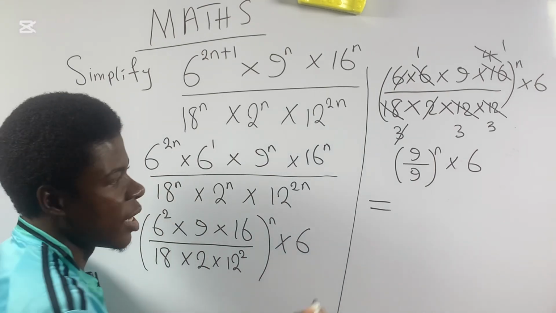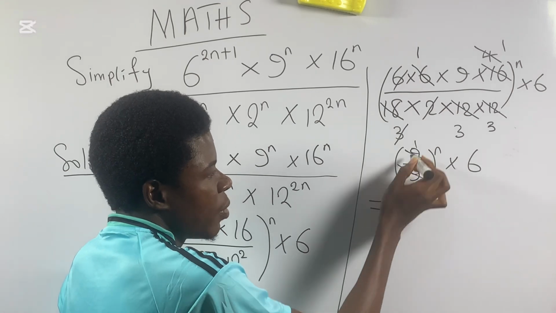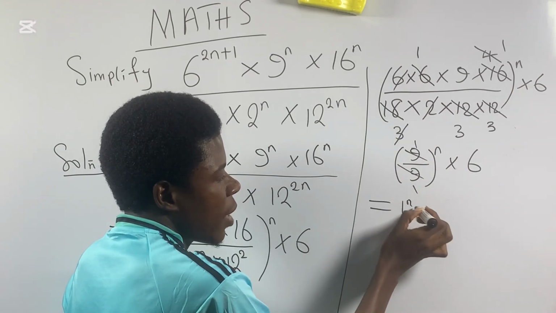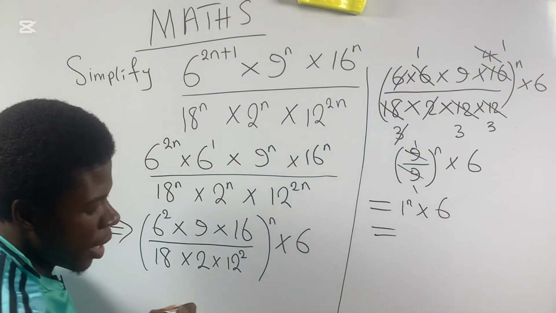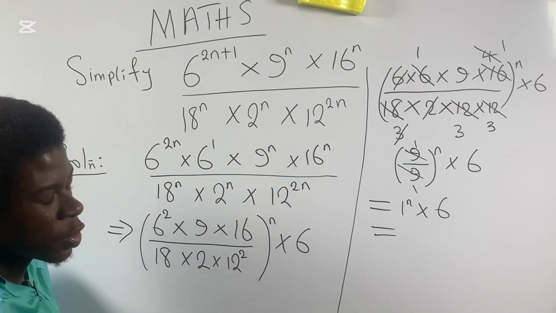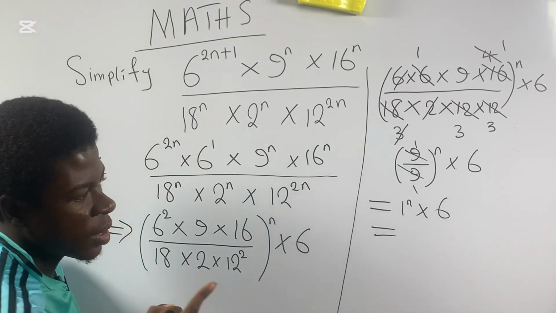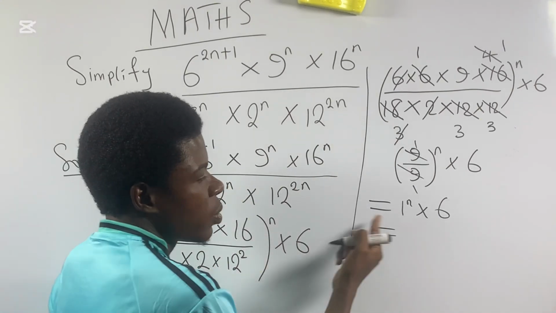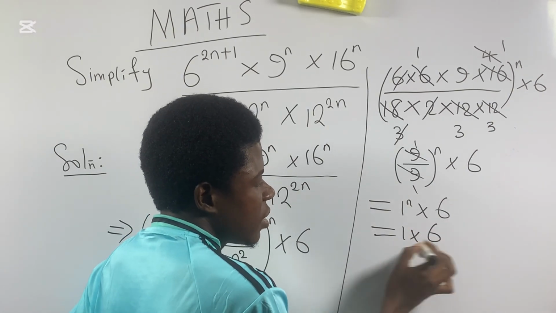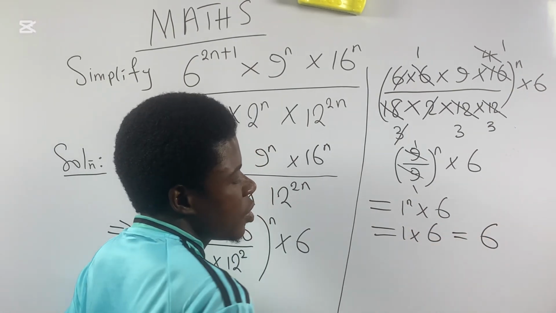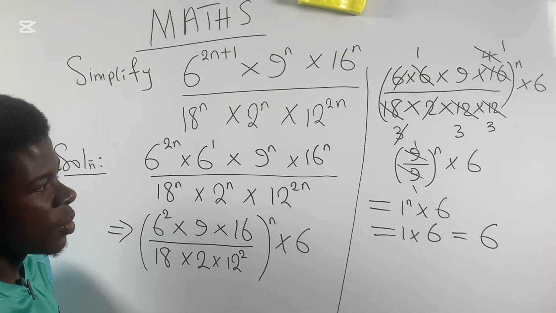So at this point, 9 divided by itself is 1, over 1 is 1, power n, all multiplied by 6. And 1 power n is giving us 1. Even if you have 1 raised to power 1 million, as far as it's 1 times 1 times 1, it is always 1. So this is now 1 multiplied by 6, and this is equal to 6. That's the simplification of this amazing question.